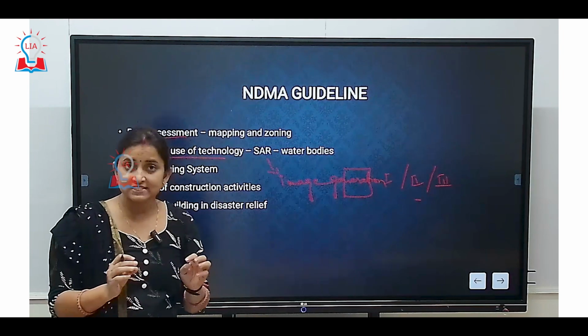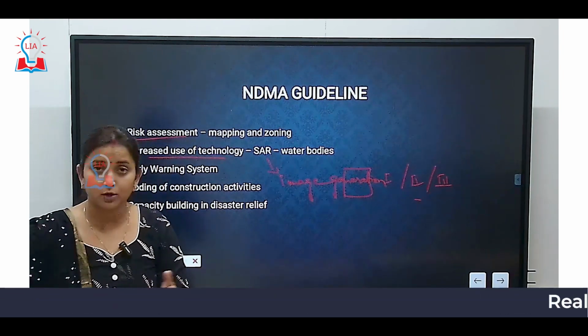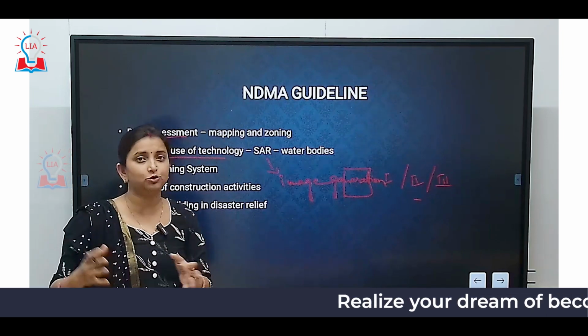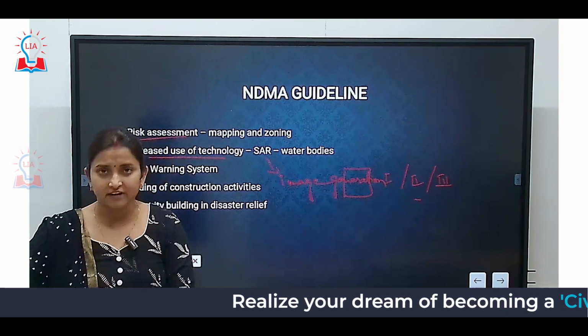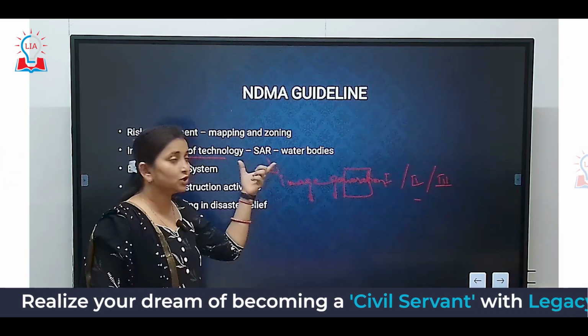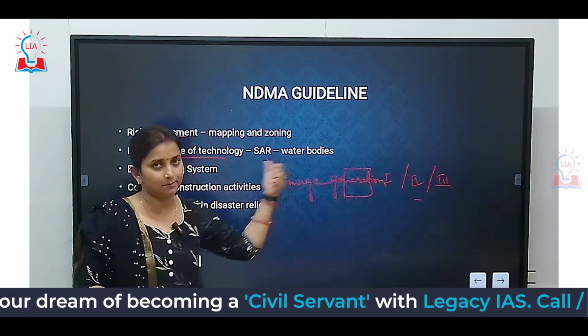So, as soon as there is an increase in the size of a water body, immediately we will come to know that these areas are susceptible to GLOF or any kind of flooding for that matter. So, we can get that area prepared. So, that is the use of synthetic aperture radar.